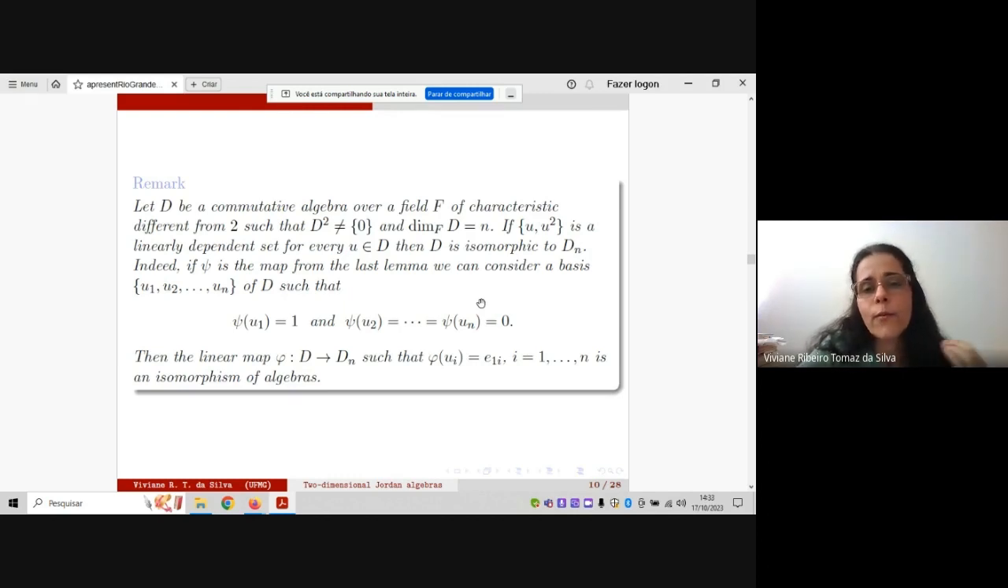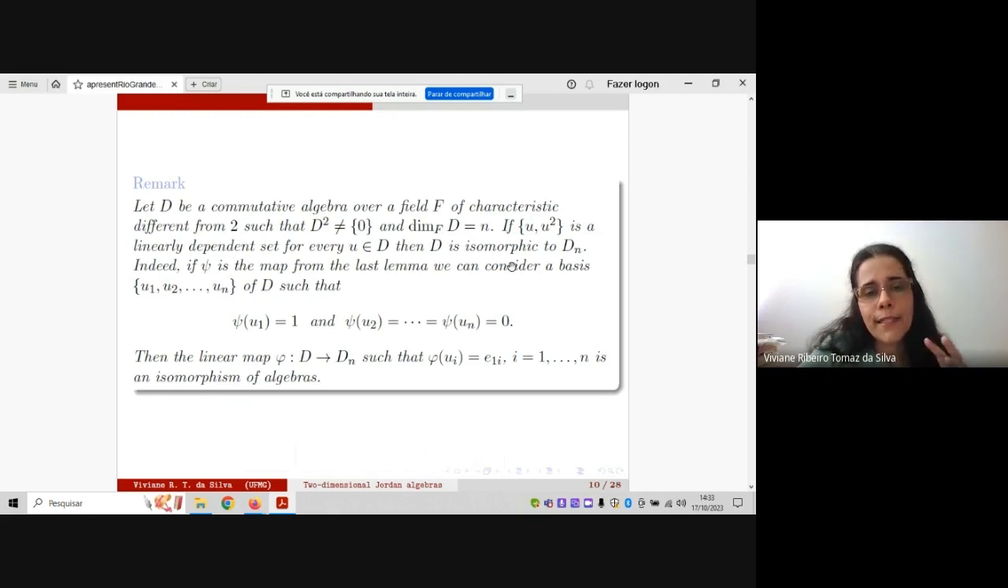And in order to prove this, it is simple in some sense. It's enough to take a good basis for D. We have a basis here, the natural one given by the matrix elements, okay? And the good basis here is the basis such that the map moves the first element of the basis to 1 and all the others to 0, okay? And then when we define this map, we obtain an isomorphism of algebras. It is natural in some sense, okay? Then this is general, for n dimension.